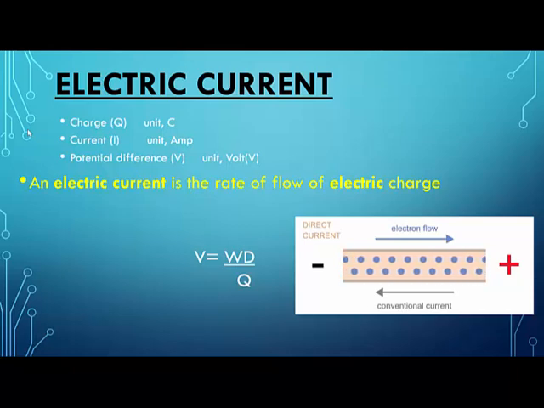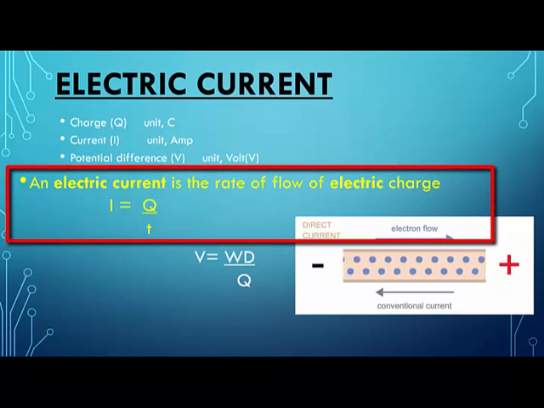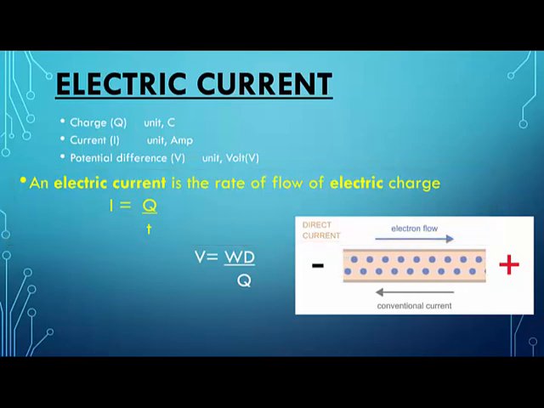Now look at this definition. Rate of flow of electric charge means you have to divide Q by time. So our new definition is that an electric current is the rate of flow of electric charge, which means you divide the electric charge by time. So I is equal to Q upon T. Write down these two formulas: first, I is equal to Q upon T, and potential difference is equal to work done upon charge. These two formulas are very, very important.